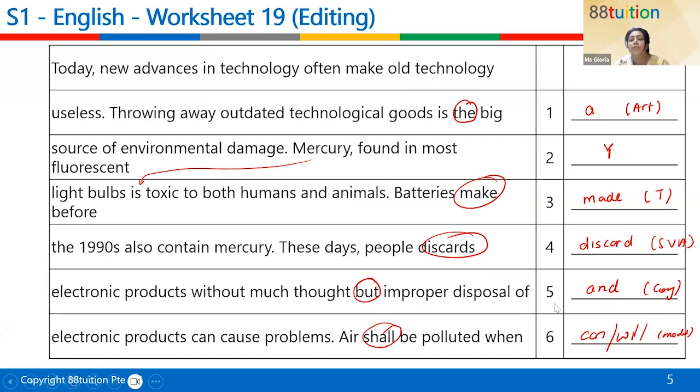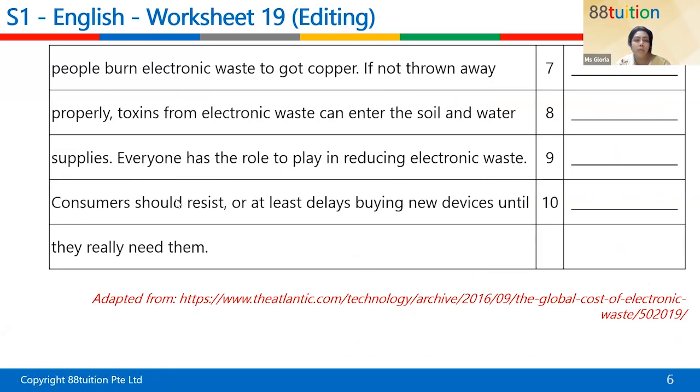Okay, air can be polluted or air will be polluted when people burn electronic waste to got copper. If not thrown away. The wrong word is got. Yes. What is it supposed to be? Get. Thank you. Tense. All right. If not thrown away properly, toxins from electronic waste can enter the soil and water supplies. There's no error.